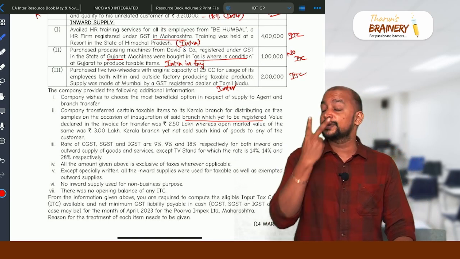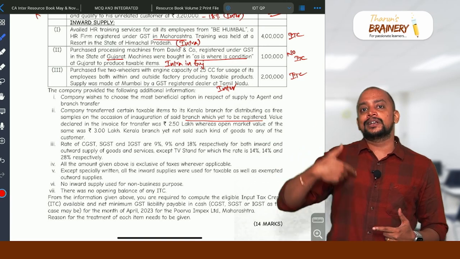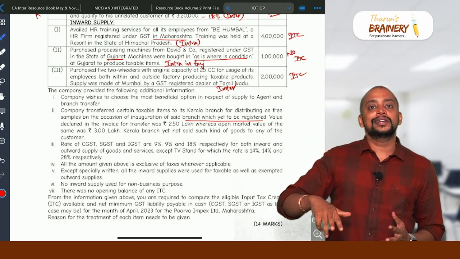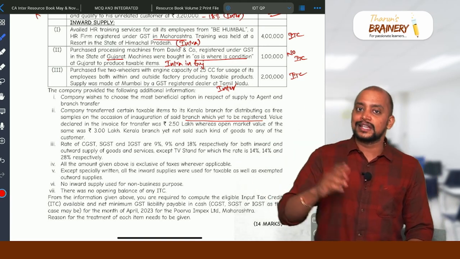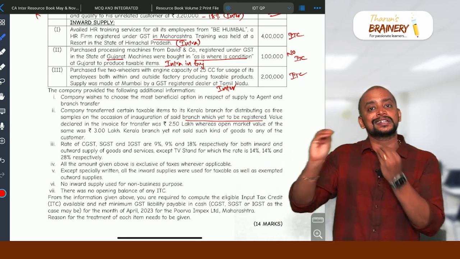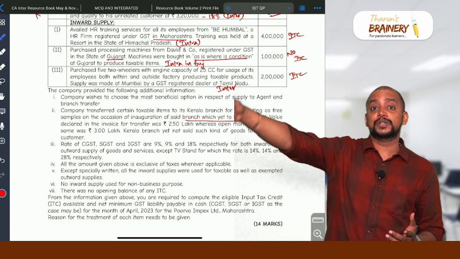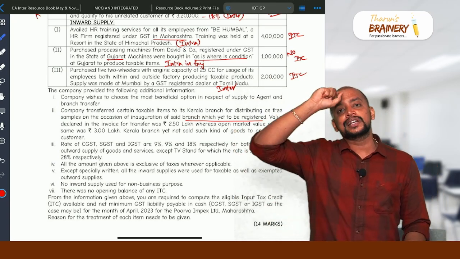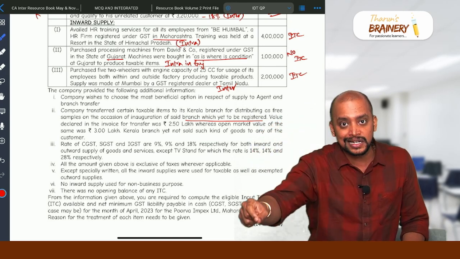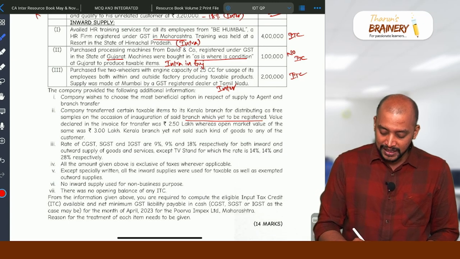So for the meaning of distinct person, two points are there. That is, a registered establishment of a person, in another state or in the same state, is not a distinct person. One registration of a person to their another registration is a distinct person. But even if you have an unregistered establishment in another state, even that unregistered establishment in the other state will be treated as a distinct person. So this is a transaction between distinct persons.